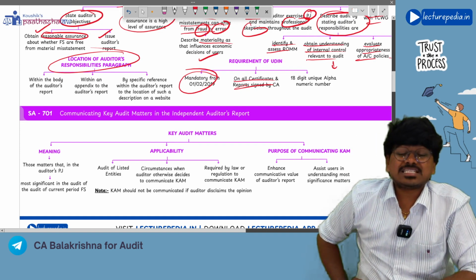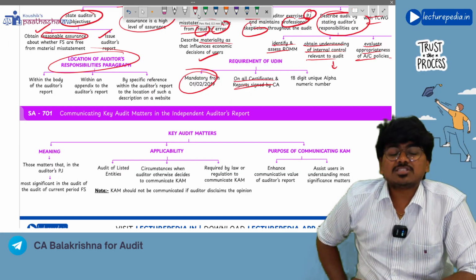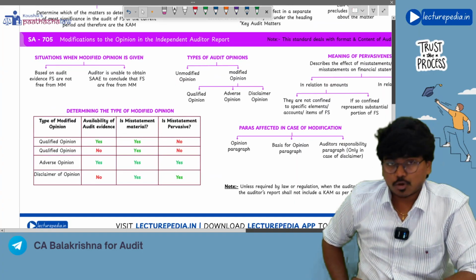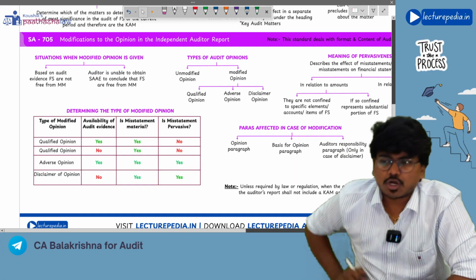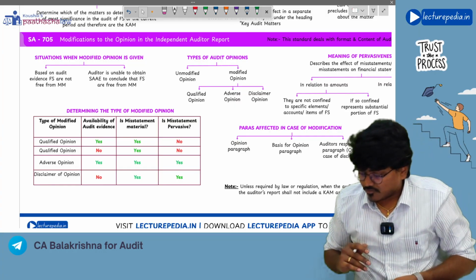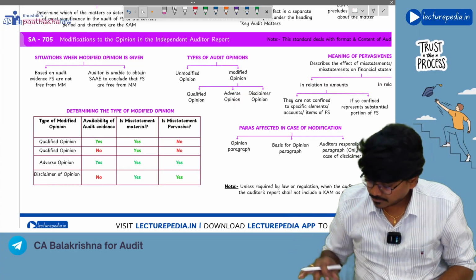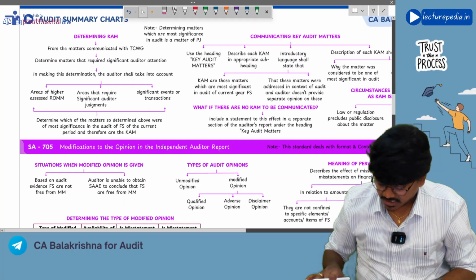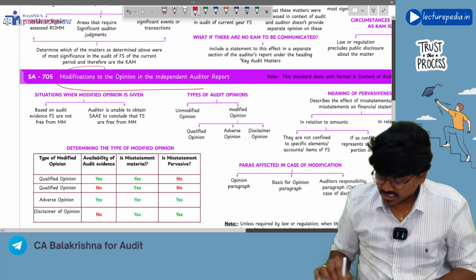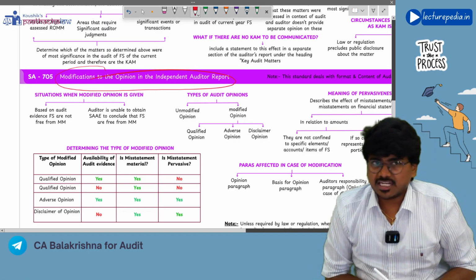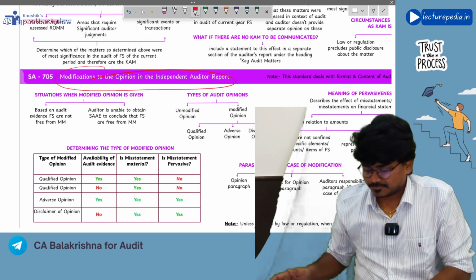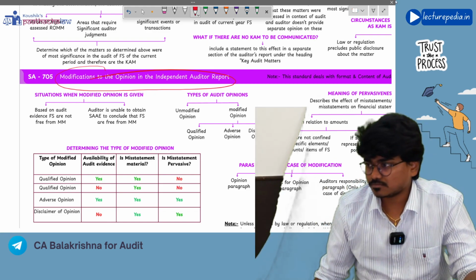Now we will move to SA 705, which deals with the format of the audit report in case of a modified opinion. After discussing 705, we will go to SA 701. First of all, what is the name of SA 705? Modifications to the opinion in the independent auditor's report. So we will see, just a second.